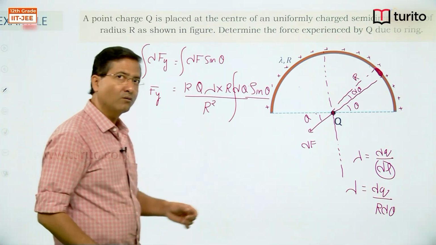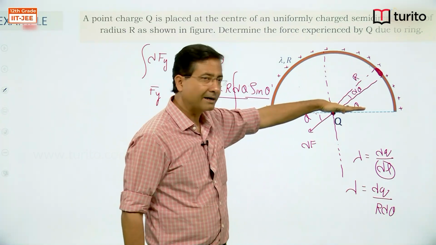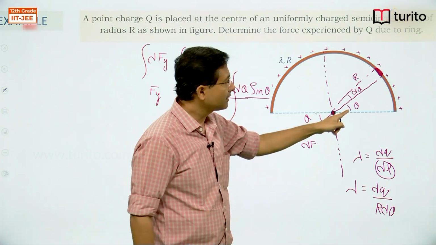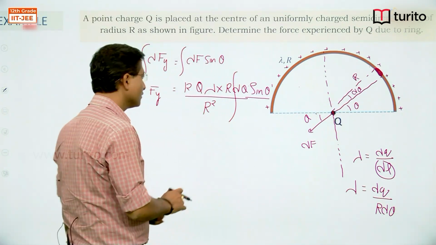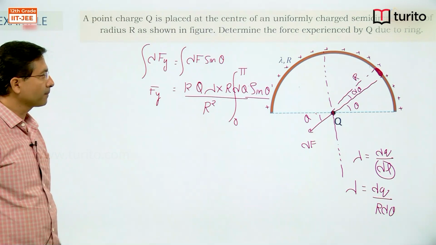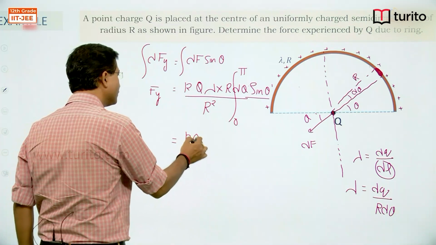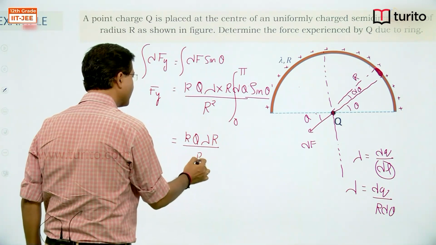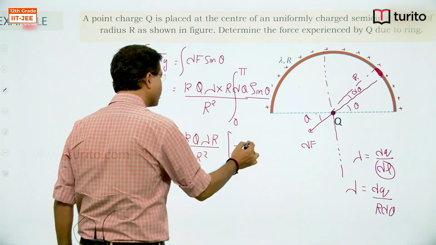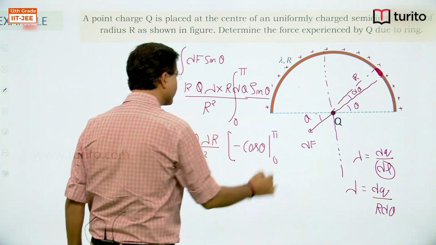Limit for the whole ring: to cover the whole ring, the limit on theta is from 0 to pi. Integration of sin theta gives minus cos theta. So this can be written as kQ lambda r divided by r square, times minus cos theta with limit 0 to pi.